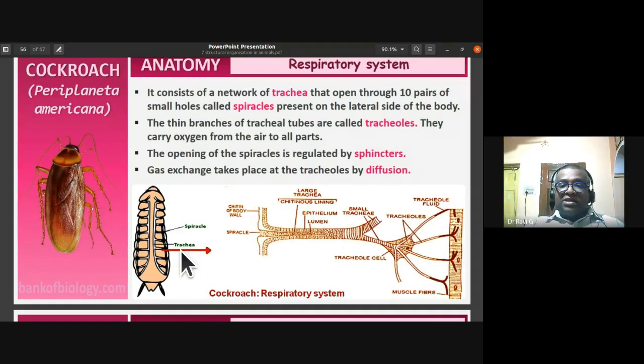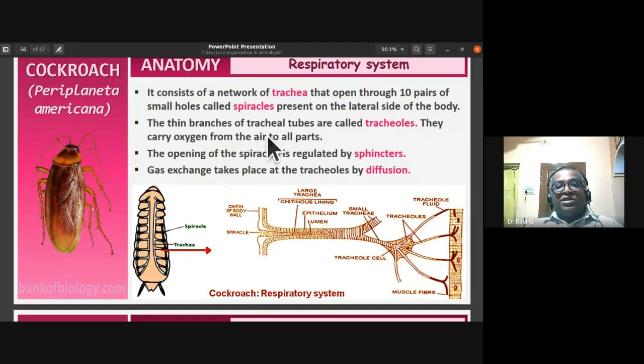So the respiratory system consists of a network of trachea that opens through 10 pairs of small holes called spiracles. 10 pairs it is, so on both the ends of the segment you can find it. These 10 pairs of small holes called spiracles are present on the lateral side of the body.